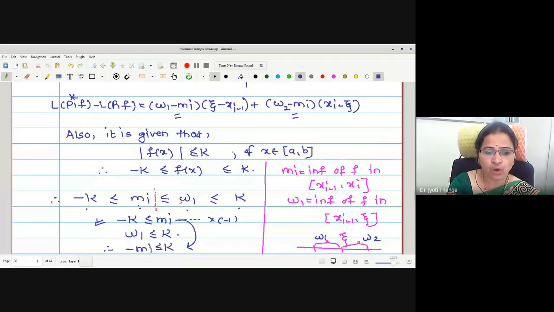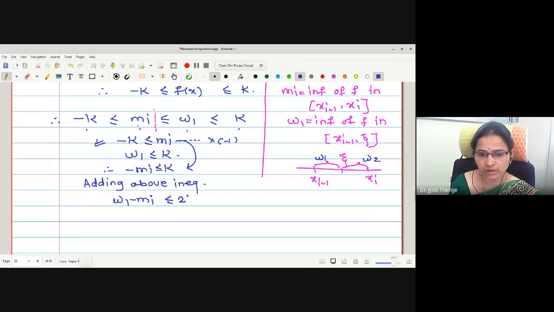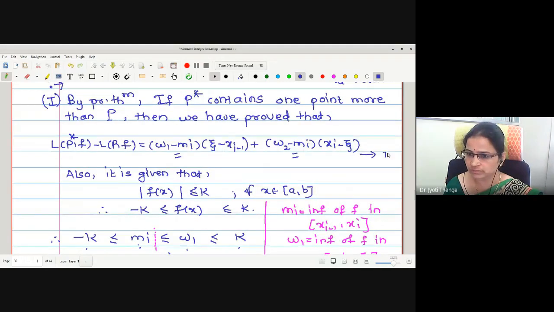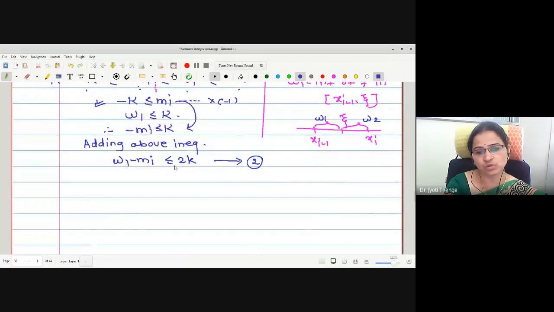This inequality is given. Now I will add these two inequalities in order to find the value of W1 minus Mi. Adding the above inequalities, the left side will be W1 minus Mi. What is the right side? K and K, this will be 2K. Let me call this equation number 2, and this I will call equation number 1. Therefore, the value of W1 minus Mi we have obtained is less than or equal to 2K.